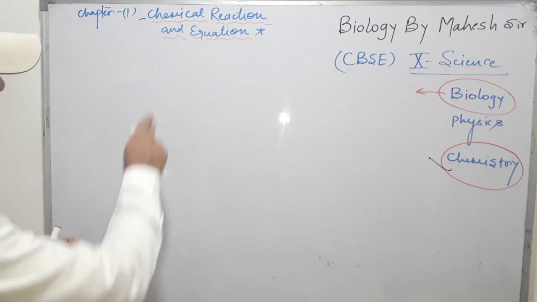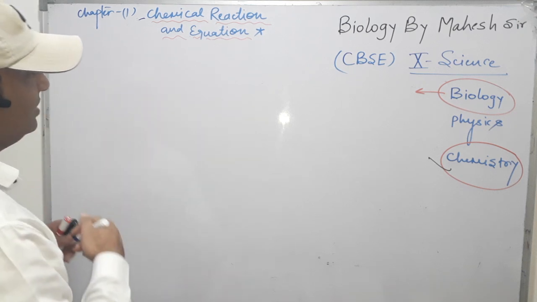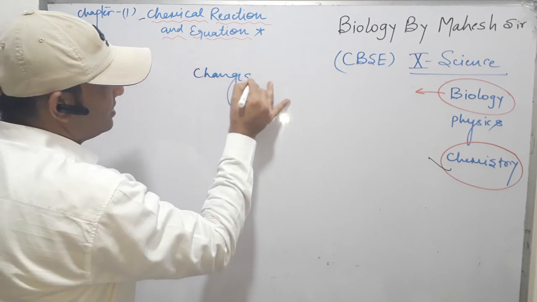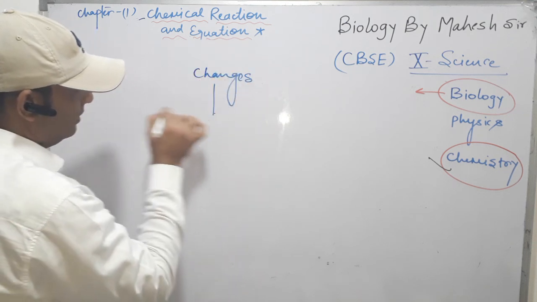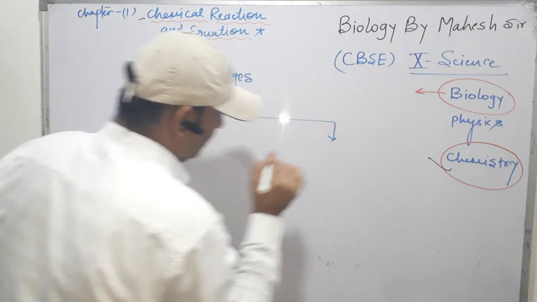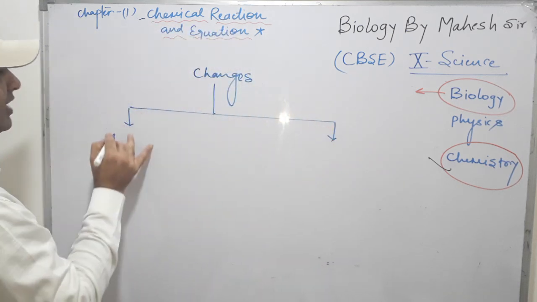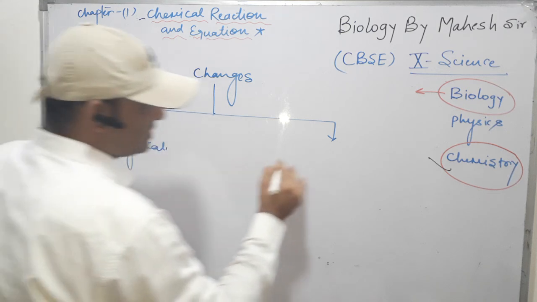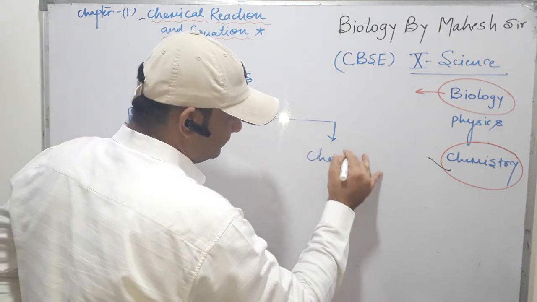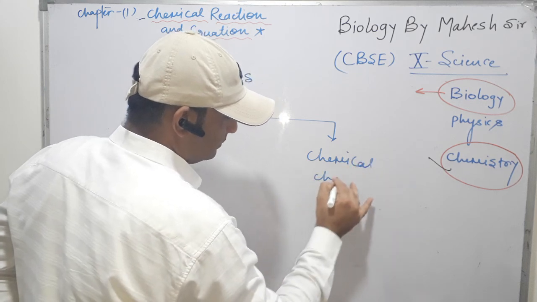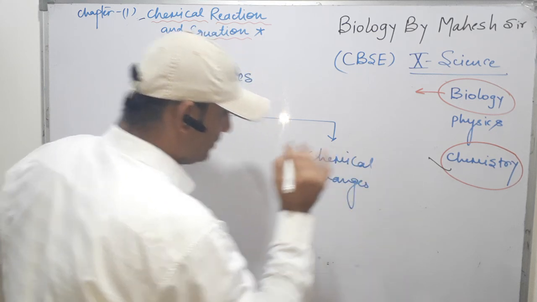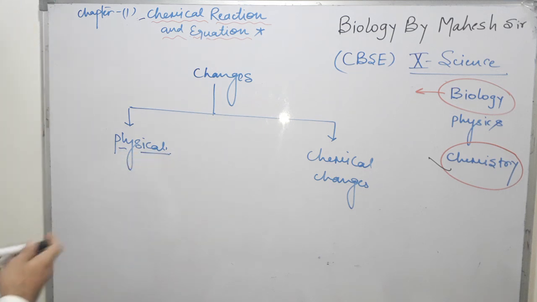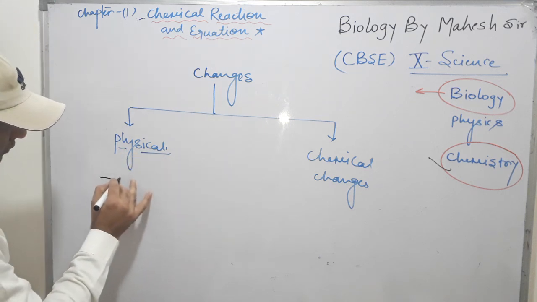So first of all we have to discuss the changes in the environment. How many changes are present in the environment? Two types of changes are present in the environment. First is physical changes and second is chemical changes. Clear? Physical changes means when a new substance is formed